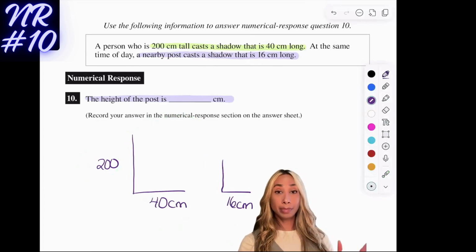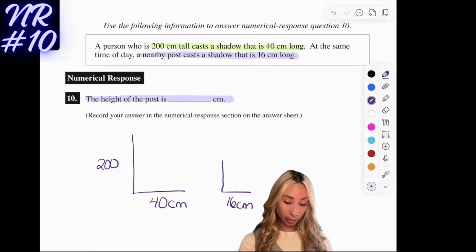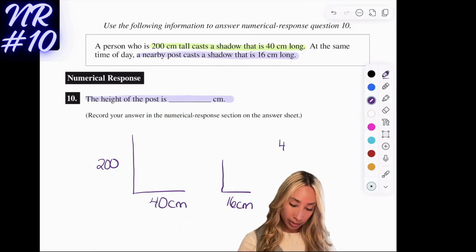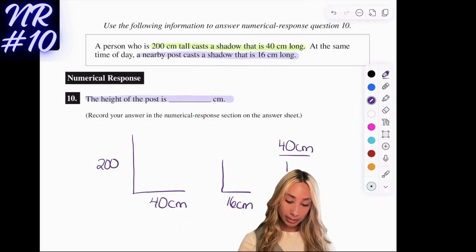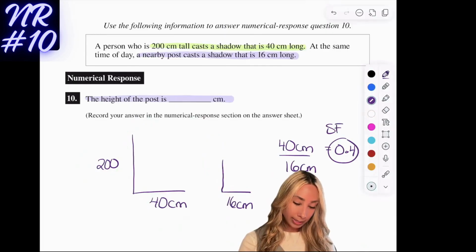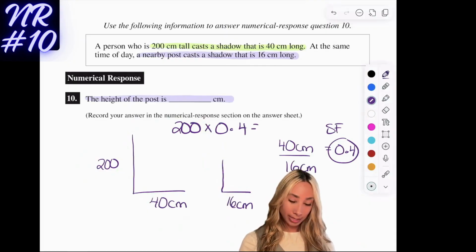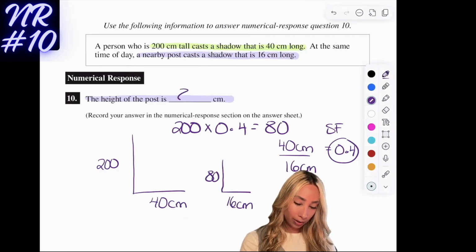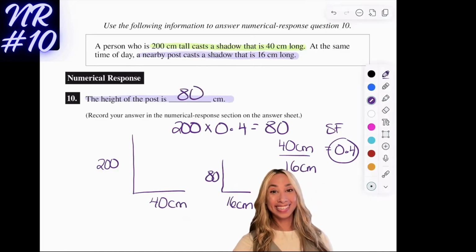So I am going from big to small. I'm probably looking for a decimal here. So I'm going to go 40 centimeters divided by 16. Again, that is my corresponding side. So that's going to give me 0.4. And then what I can do is, if this is my scale factor, I can take my original 200, multiply that by 0.4, and that's going to get me 80. So the post is 80 centimeters tall, and that's my answer.